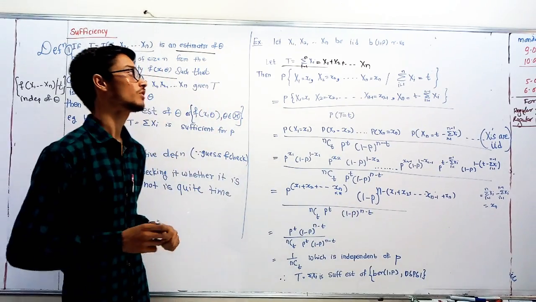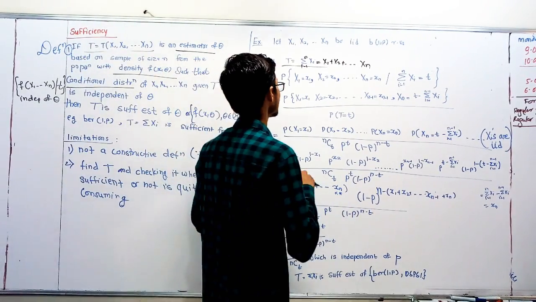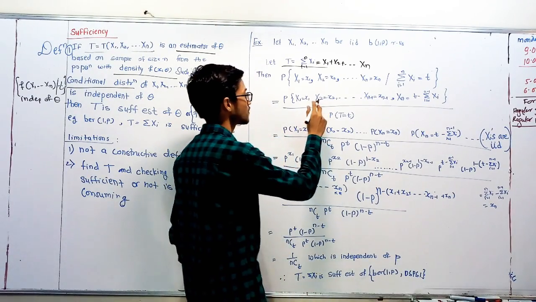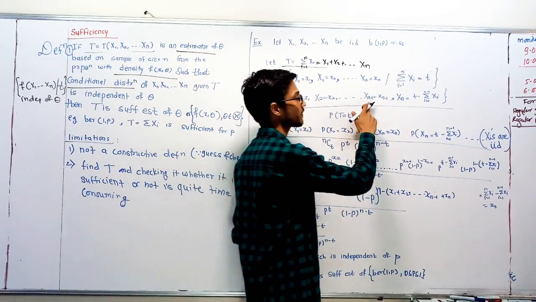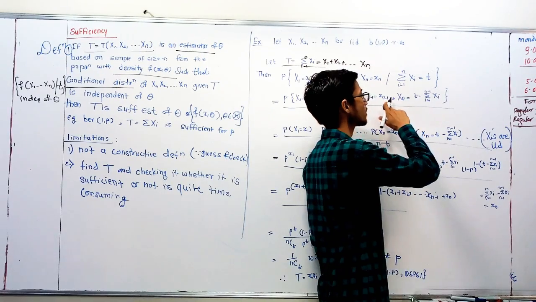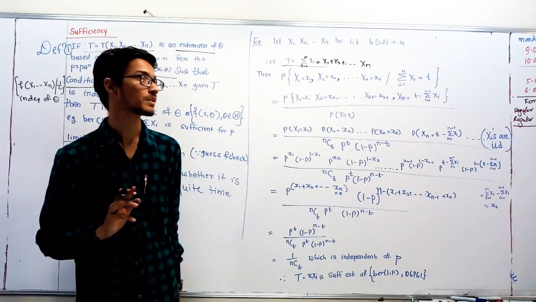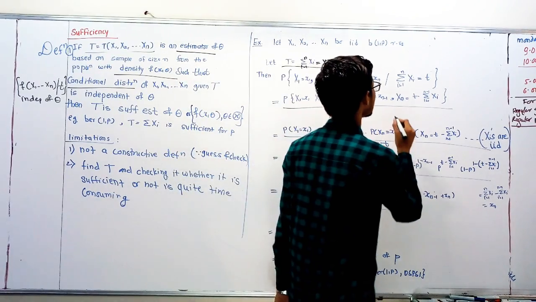Now solve it. First, the event x1 equal to small x1, x2 equal to small x2, xn minus 1 equal to small xn minus 1, and xn equal to T minus summation xi. How is it T minus summation xi?